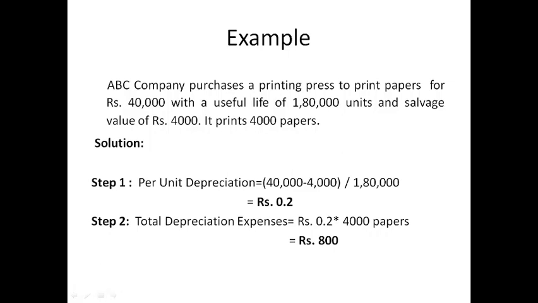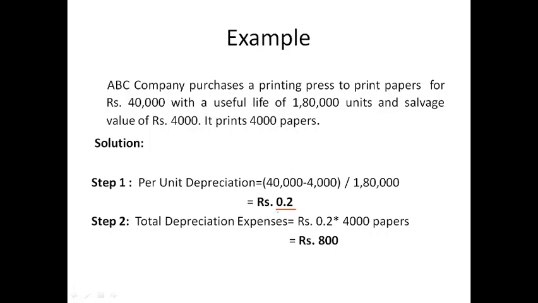For calculation of per unit depreciation, the formula is asset cost minus salvage value, which is 40,000 minus 4,000, divided by useful life in units of production, which is 1,80,000 units. So 40,000 minus 4,000 divided by 1,80,000 is equal to 0.2, which is per unit depreciation.